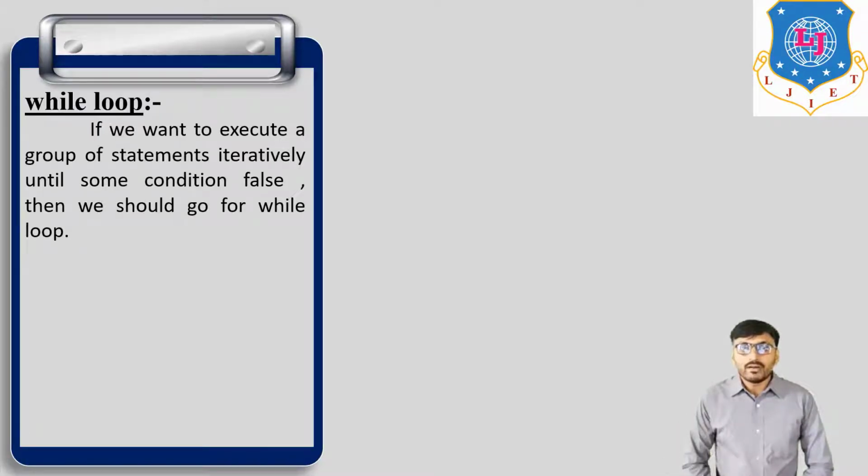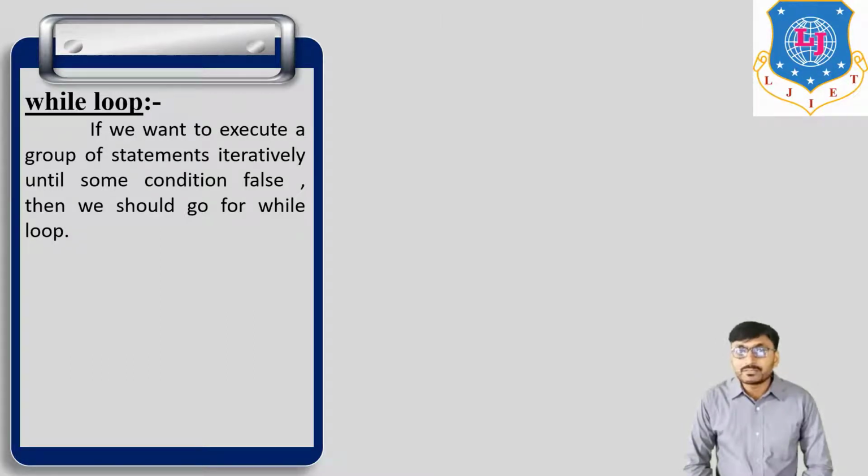Now, if we want to execute a group of statements continuously until some condition is false, then we should go for while loop. So until this condition is true, this loop continues. If the condition is false, then execution of the loop stops.